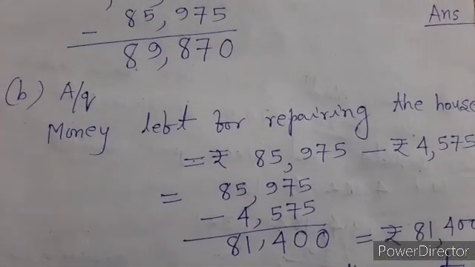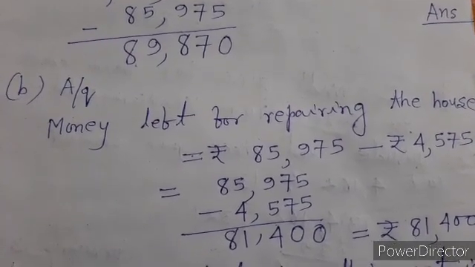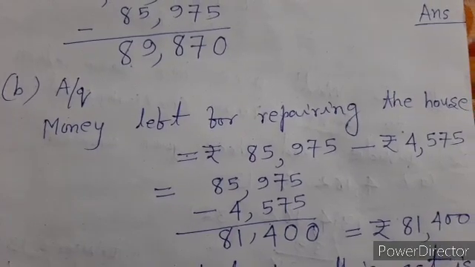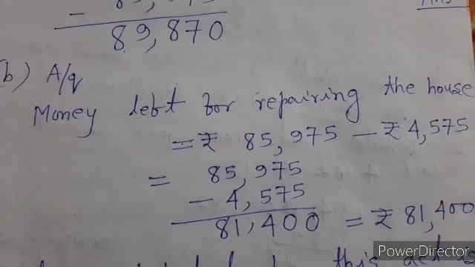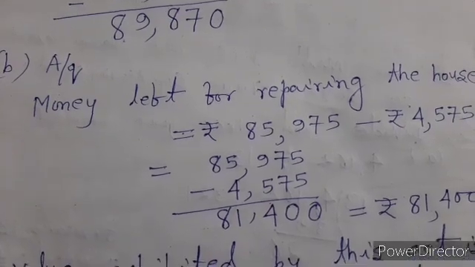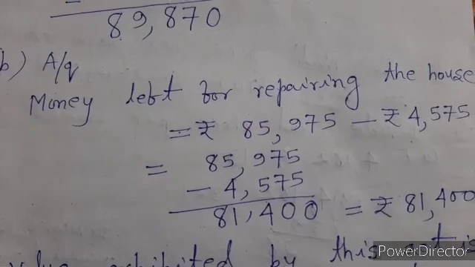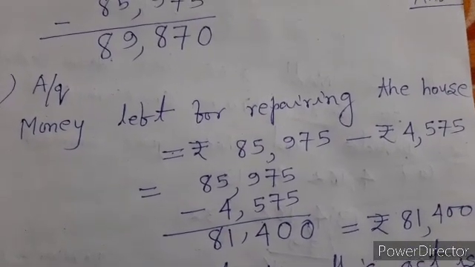In question B, according to the question, money left for repairing the house is equal to rupees 85,975 minus rupees 4,575. We subtract these two numbers.